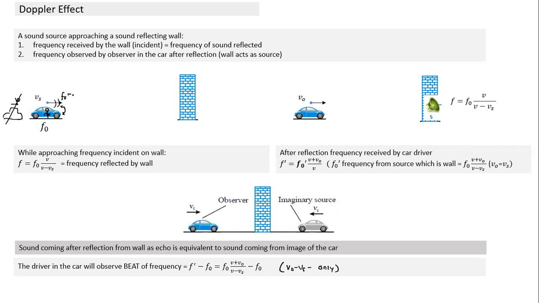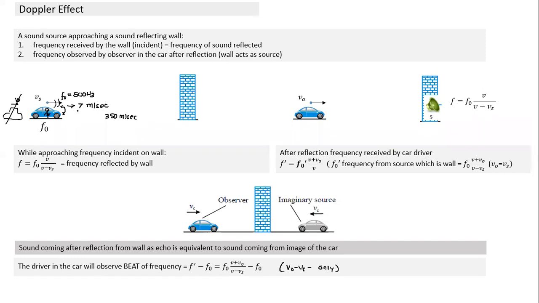If the frequency is 500 hertz, and the speed of sound is 350 meters per second, and the car is moving at the speed of 7 meters per second, can you calculate what is the beat frequency? Can anyone calculate the beat frequency without putting pen to paper? What is the beat frequency we'll observe here?